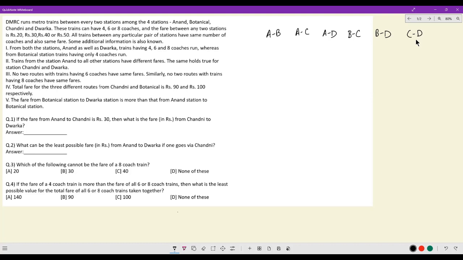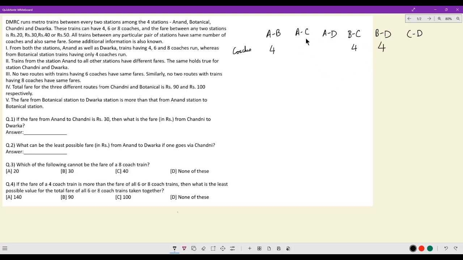From both the stations, Anand as well as Dwarka, trains having 4, 6 or 8 coaches run, whereas from Botanical station, trains having only 4 coaches run. So this tells me the Anand Botanical pairing will have 4 coaches. The train running between Anand Botanical will have 4 coaches. Between Botanical Chandni will also have 4 coaches, and between Botanical Dwarka will also have 4 coaches.